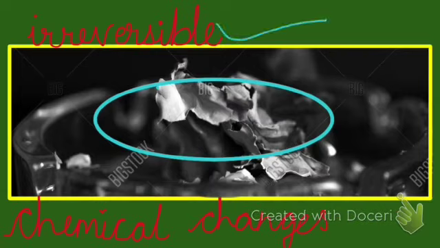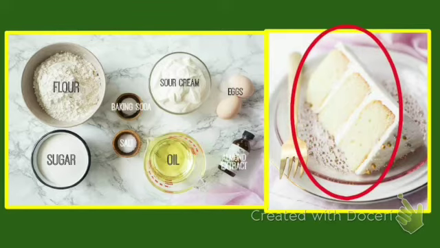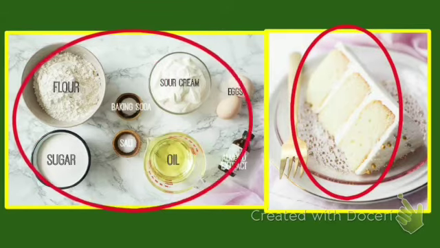The changes by which a new substance is formed, different from the original, are known as chemical changes. Chemical changes are irreversible. Many of the changes that take place in nature are chemical changes. For example, when we cook food, the changes that take place are chemical changes. We cannot change a cake back into its raw ingredients.